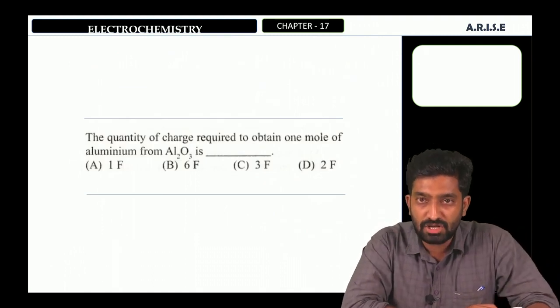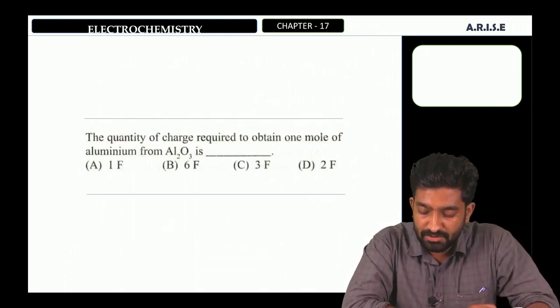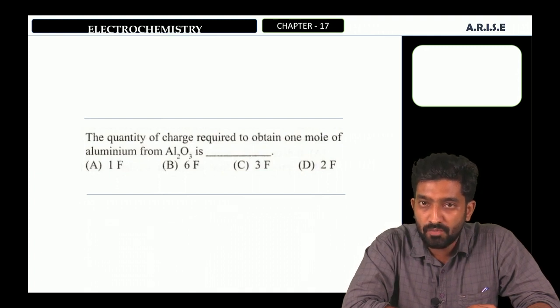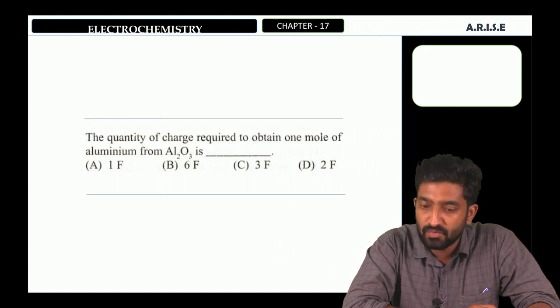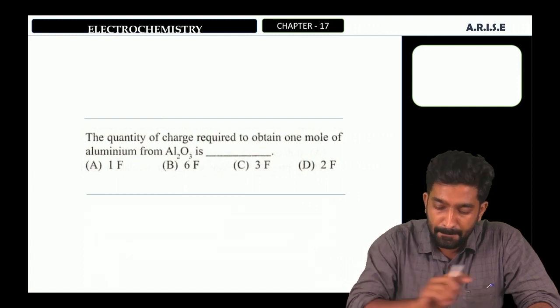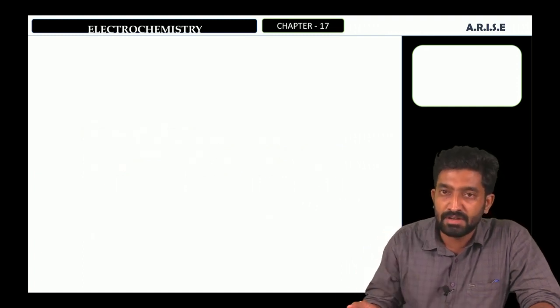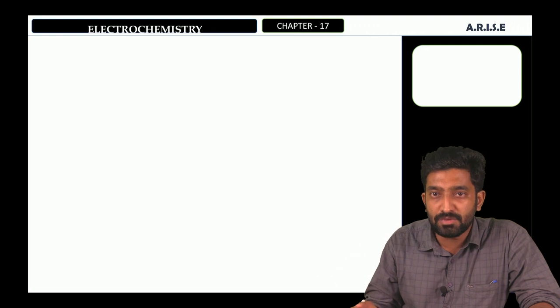The quantity of charge required to obtain 1 mole of aluminum from Al2O3 is. Okay. First of all, we can write the reduction reaction of aluminum ion.